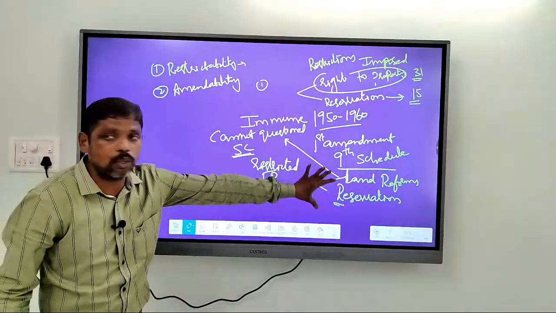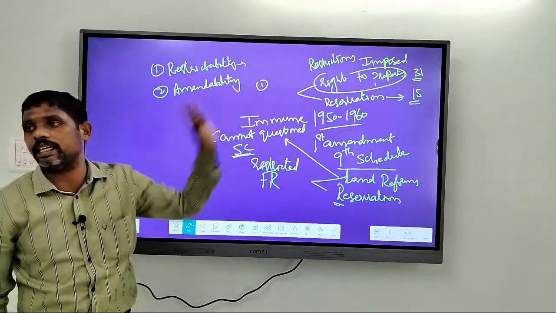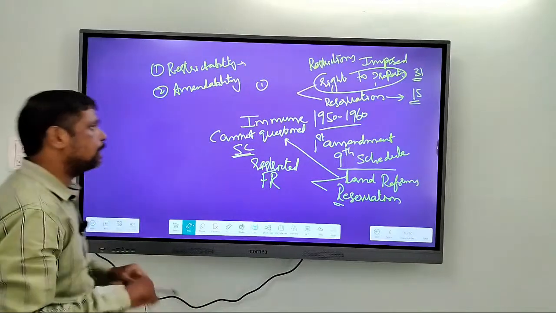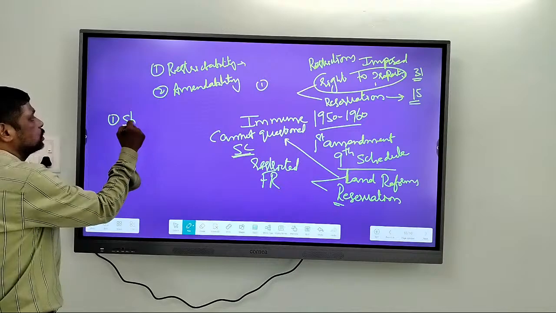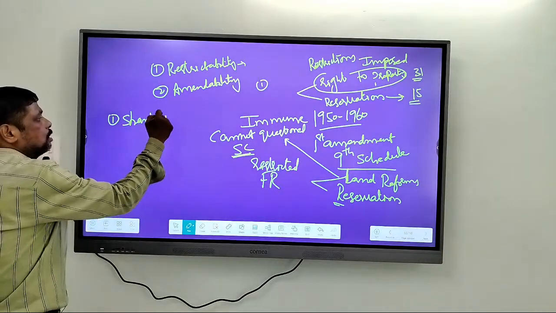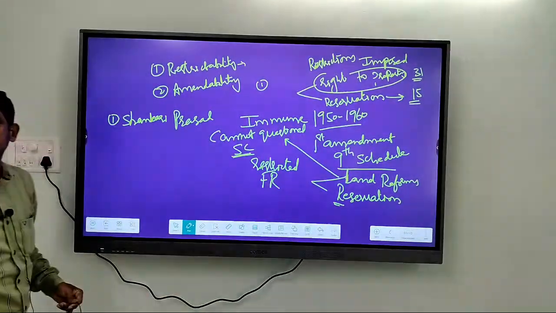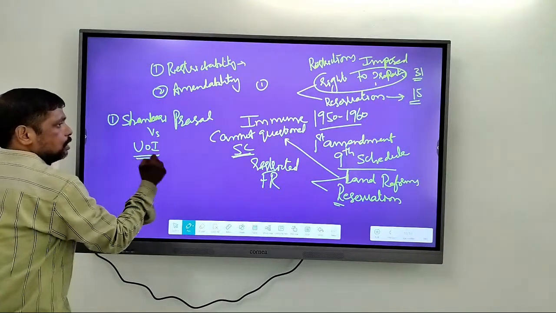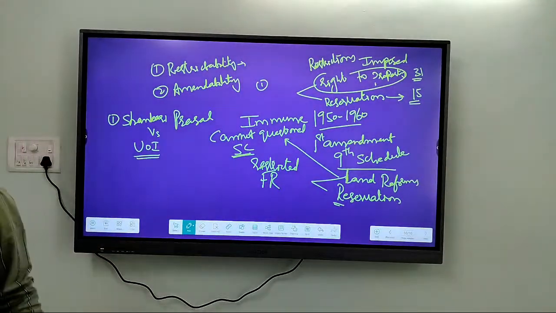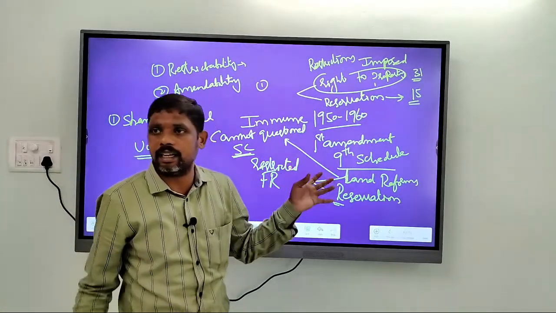And these land reform laws, these reservation laws, all of them went for challenge in the Supreme Court. Initially it was in the Shankari Prasad versus Union of India case. All such laws, that is, land reform laws, laws affecting or restricting right to property.